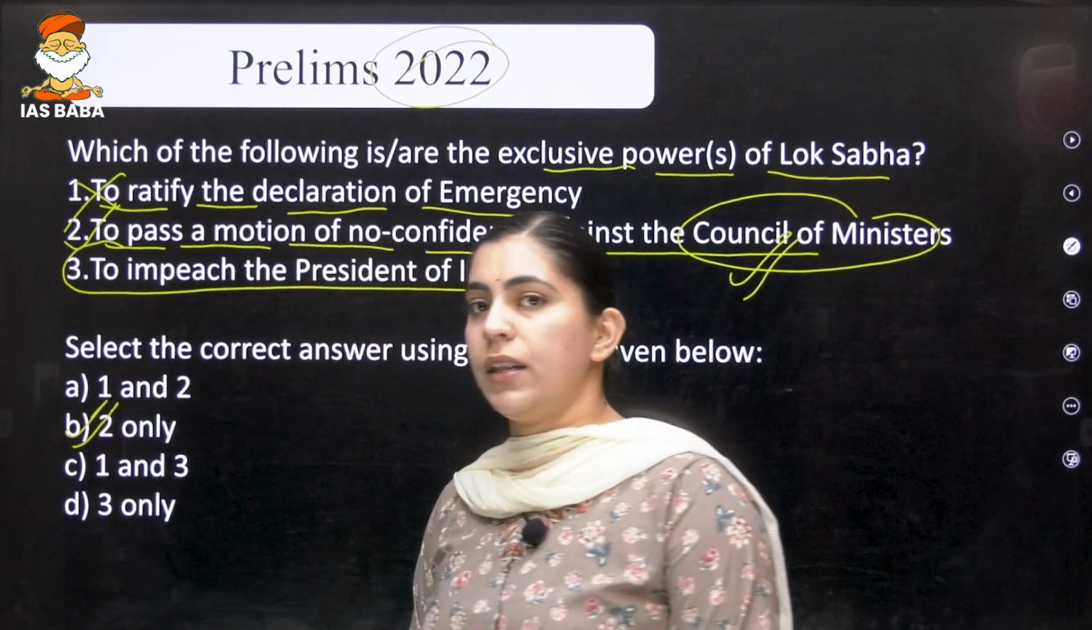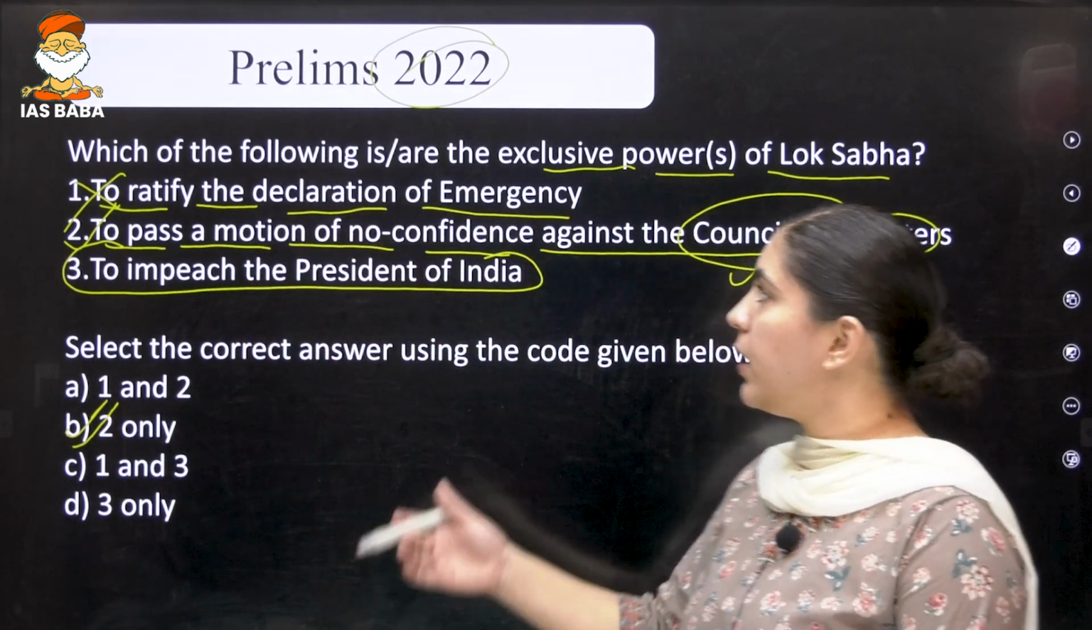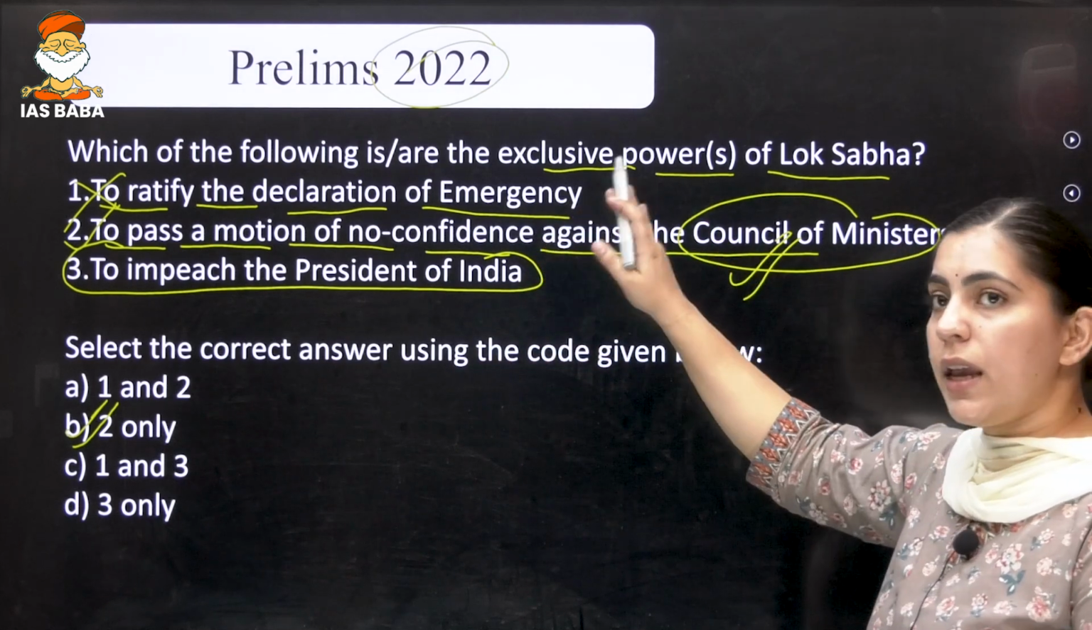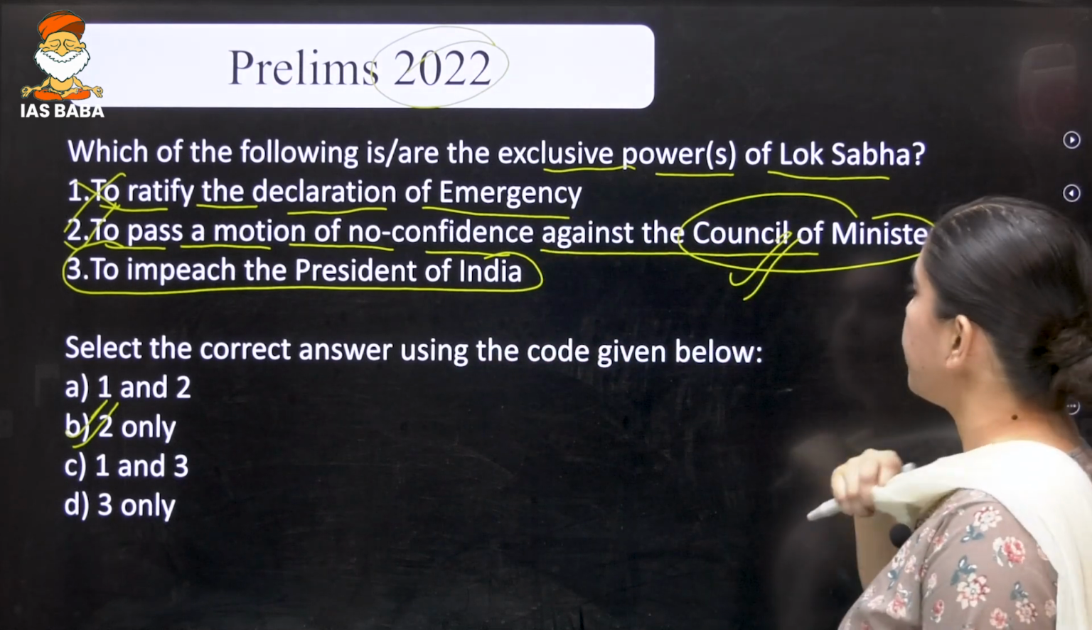So, our correct answer is option number 2. That is, the question is asking only about the exclusive power of the Lok Sabha.